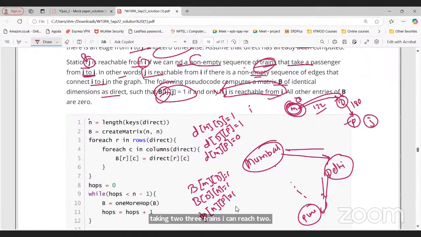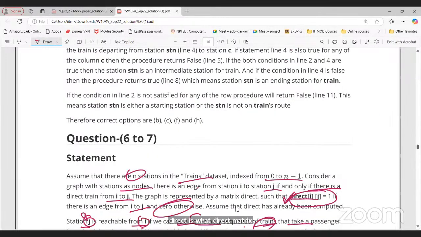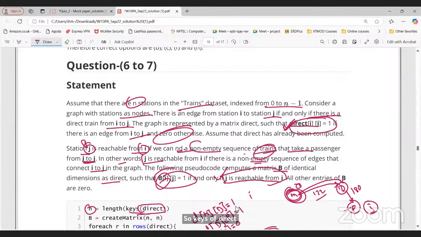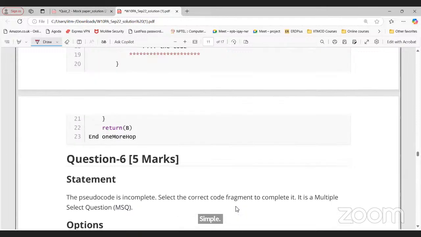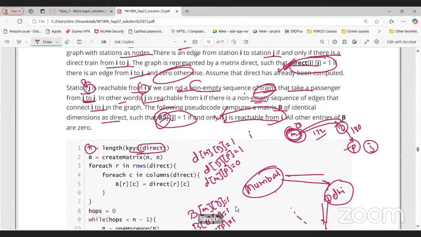Okay, now let's see. N is what? Length of keys of direct. So direct is the direct matrix, so keys of the direct matrix, right? So what will these keys represent? Keys will represent stations. Not starting and ending station, it will represent any station.